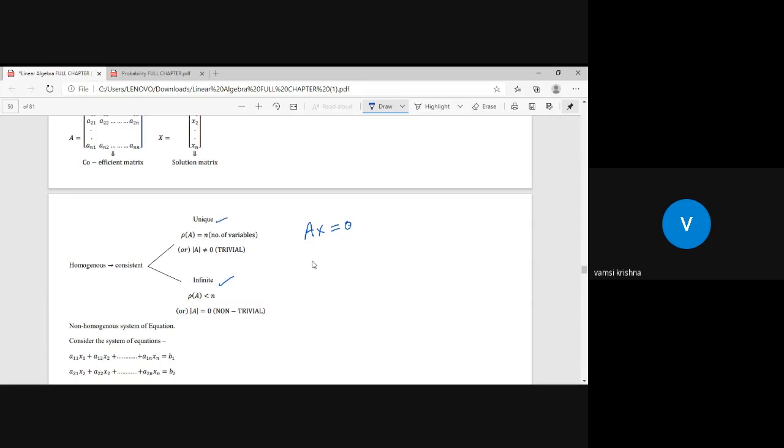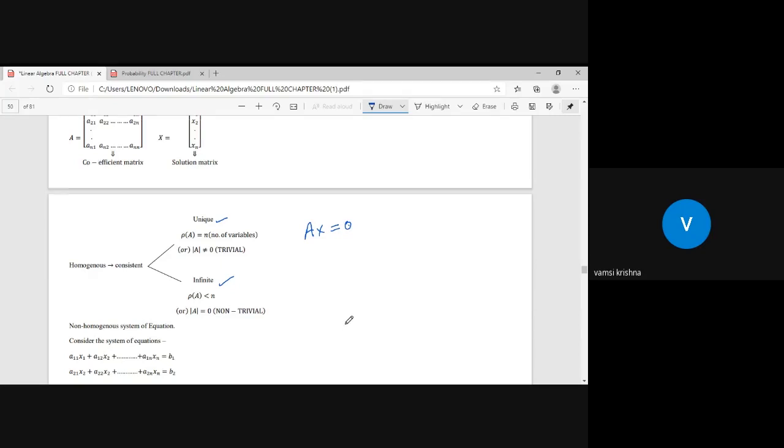So when do we get a unique solution? When the rank of the coefficient matrix is equal to the number of variables, then you will get a unique solution. And if the rank of the matrix is less than the number of variables, then you will have infinite solutions. So there are two possibilities in a homogeneous system.